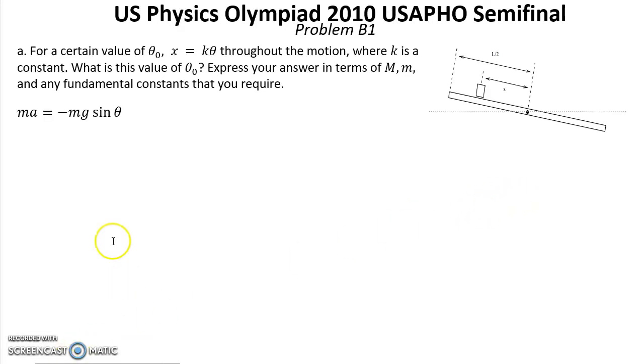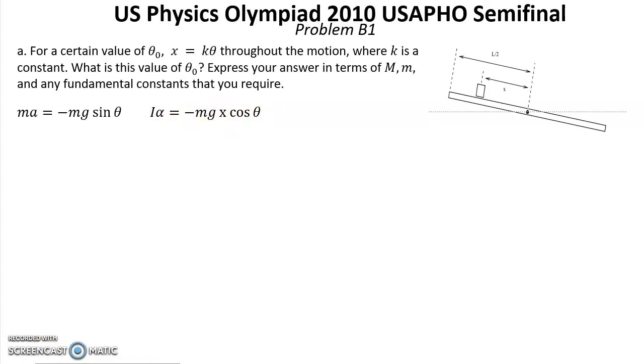For the block, in any particular moment, we have this equation: mass multiplied by acceleration equals negative mg multiplied by sine θ. For rotation of our plank, we have the equation Iα equals negative mgx cosine θ.